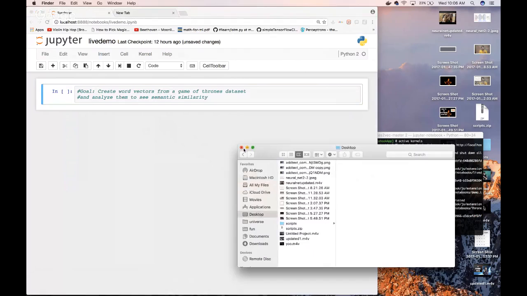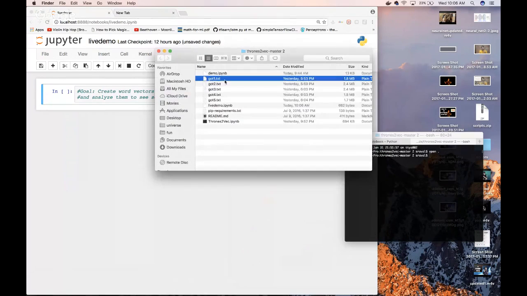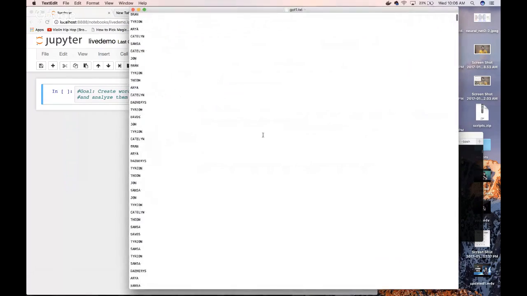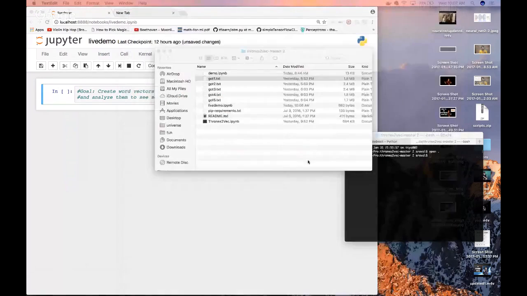I can even show you guys the data set for a second. These are just the 5 books for Game of Thrones. There's literally just the text files for the books. They are these huge text files, and that's all they are. I just took 5 of them. I downloaded them from Pirate Bay. No regrets. You know what I'm saying? So that's what this is. We've just got 5 books in the series.